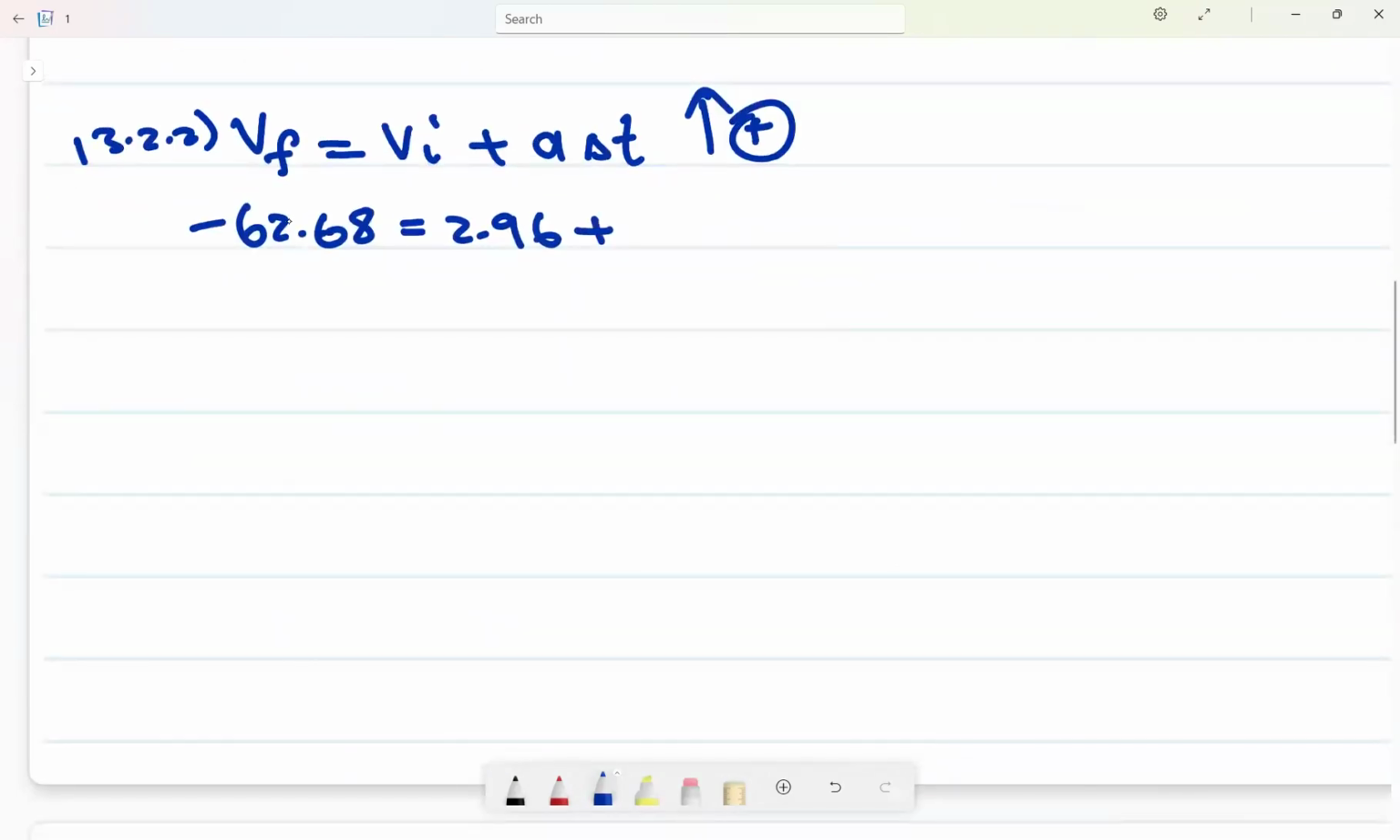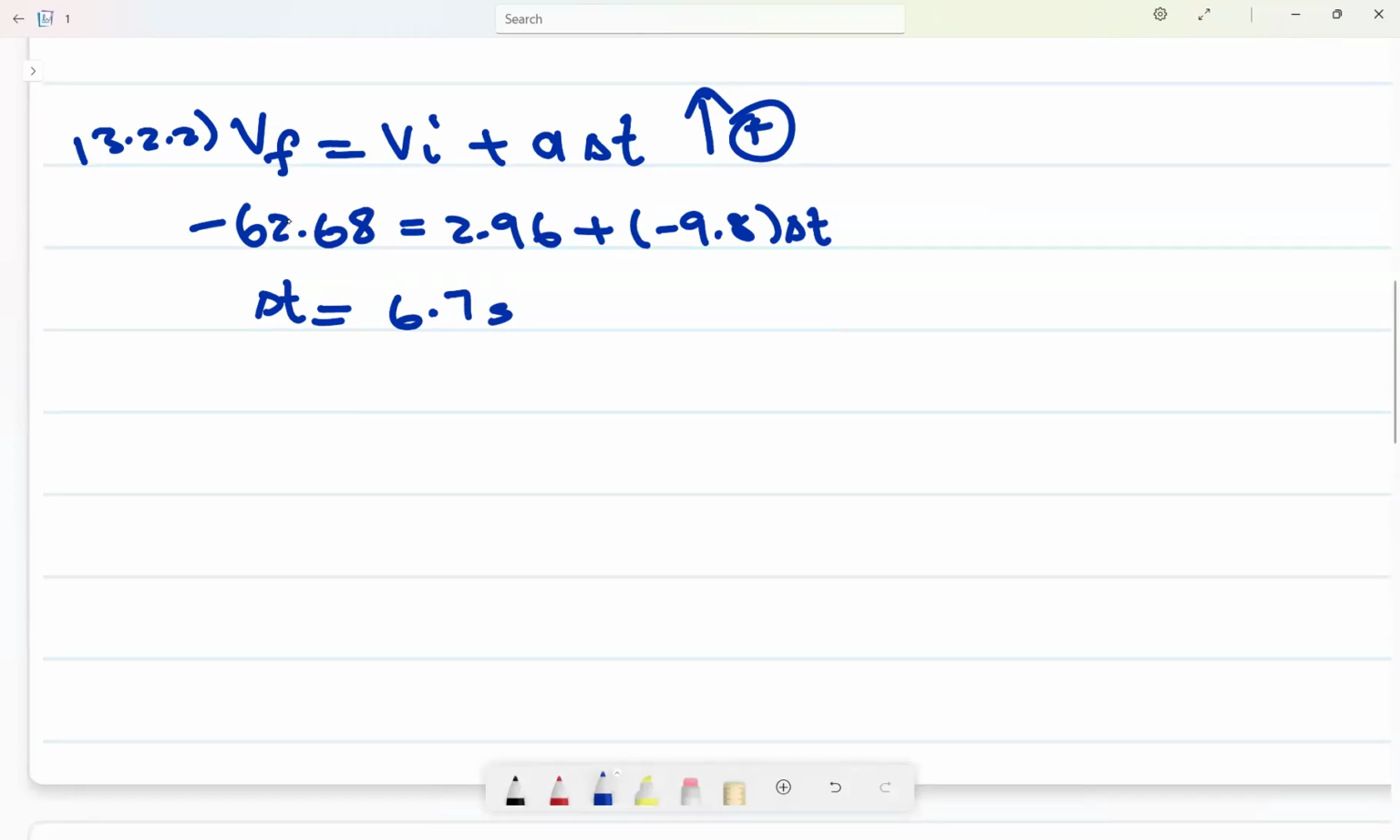Then plus acceleration, which is negative 9.8. I want my change in time. Change in time is equal to negative 62.68 minus 2.96, then I divide that by negative 9.8. I get something like 6.697, which is the same as 6.7 seconds.